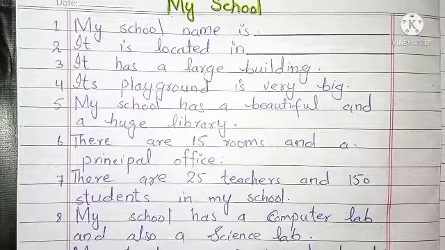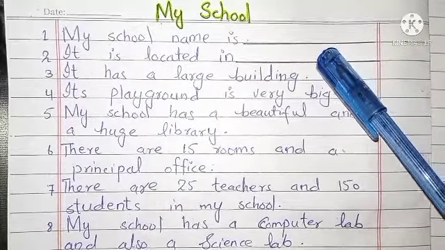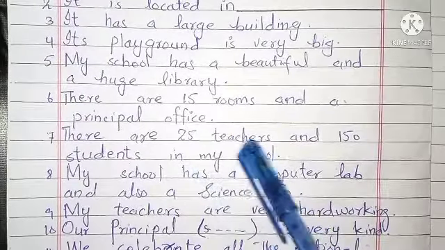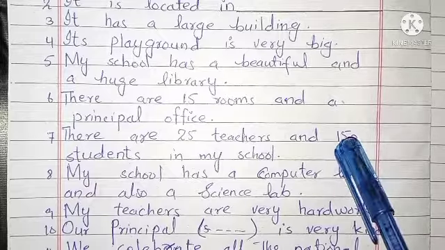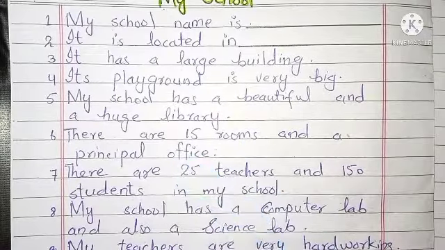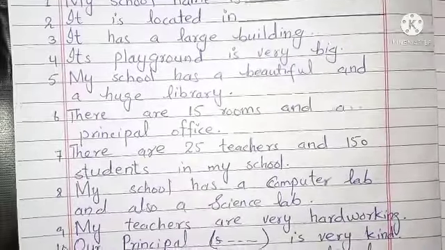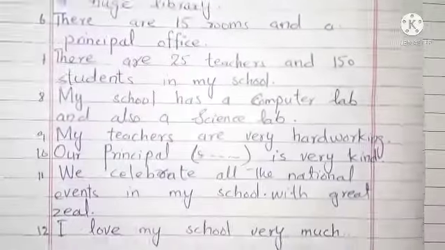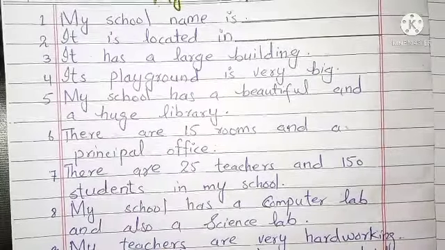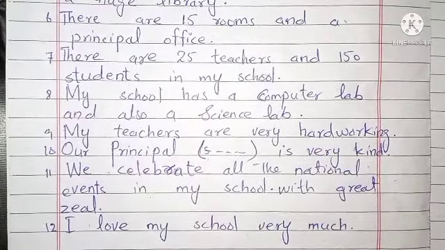I love my school very much. So every student can change this, can write the school name, the area name, and can change the strength of teachers and also the strength of students and the rooms according to his or her school. So this is the essay on my school that everyone can write. It's very easy and short. If you want to skip sentences, you can skip one or two, and if you want to add, you can also add sentences to it. It's your choice. It's up to you.